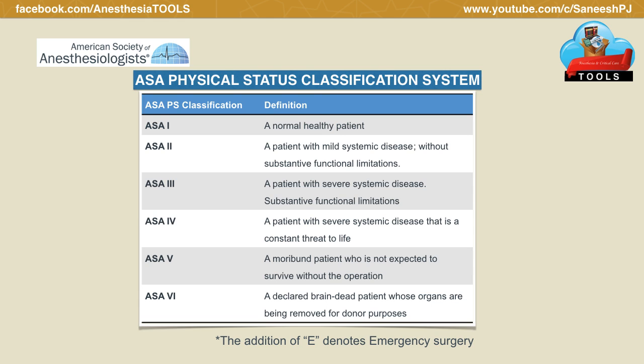This is the overview of the ASA Physical Status Classification that we all know.